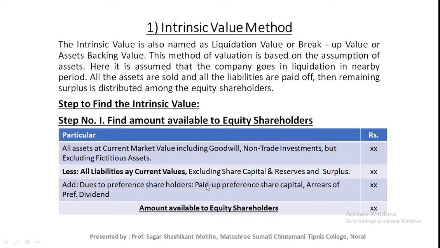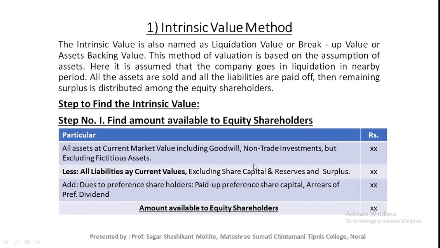And also we need to add dues to preference shareholder: paid up preference share capital and arrears of preference dividend. Then we will find amount available to equity shareholder. This is the first step while calculating value of equity share by the intrinsic value method.